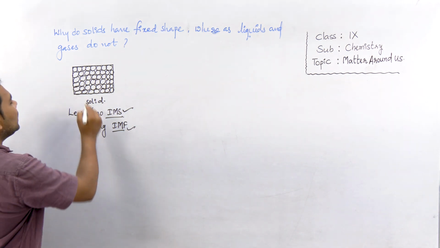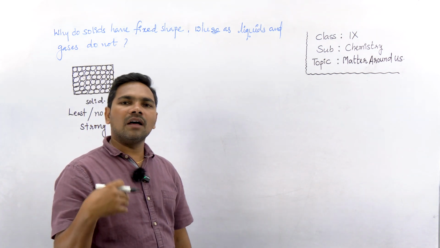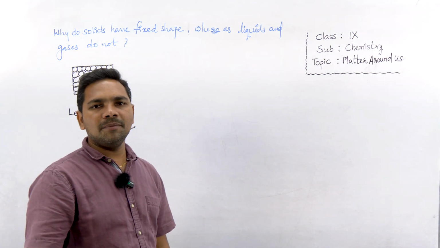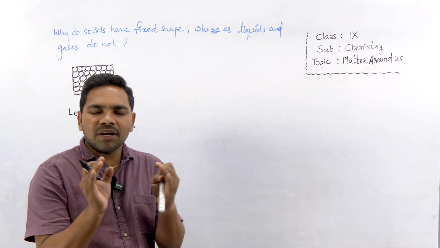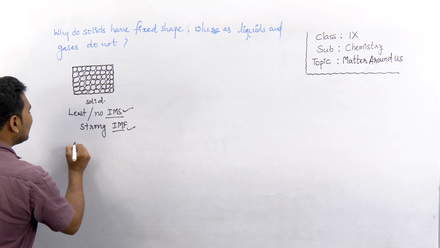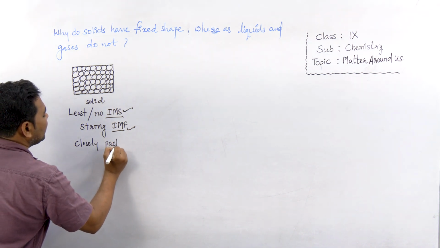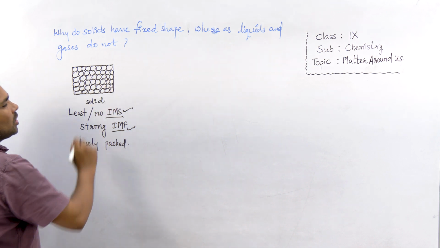So now you see each particle of solid is attracted to other particles very strongly, so they are very closely packed within the solids, right?